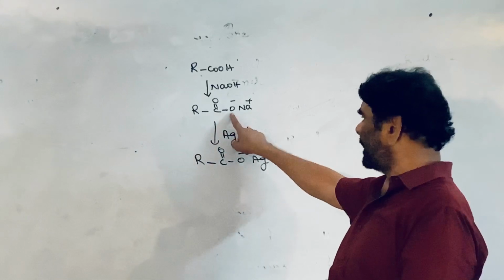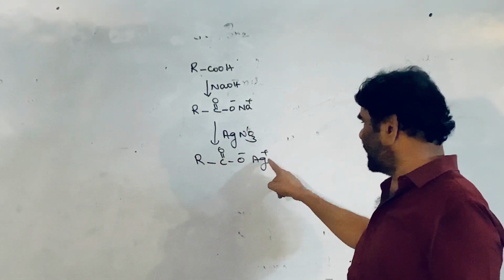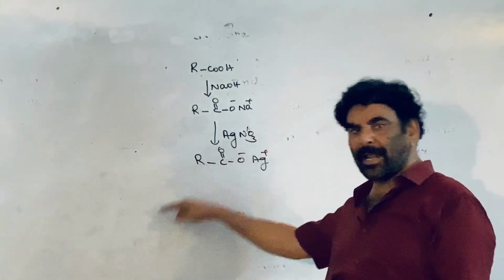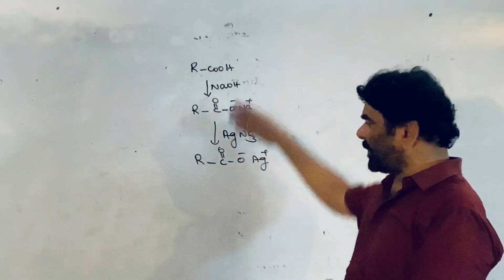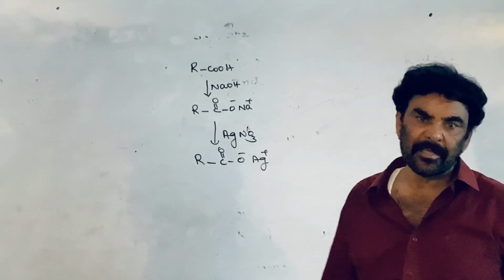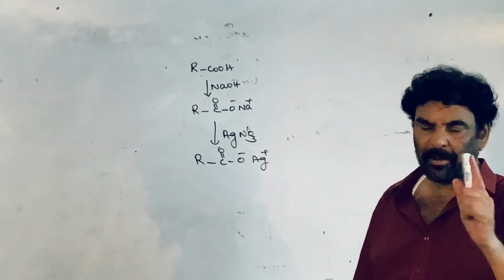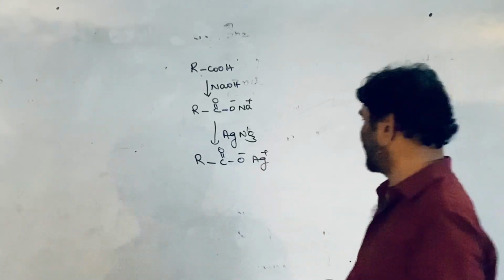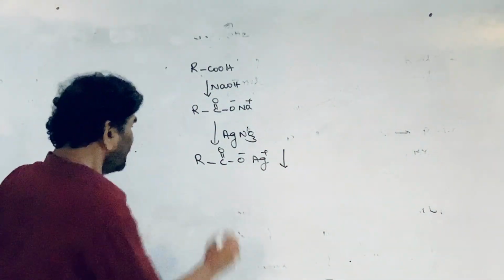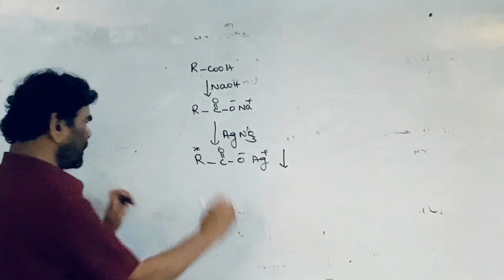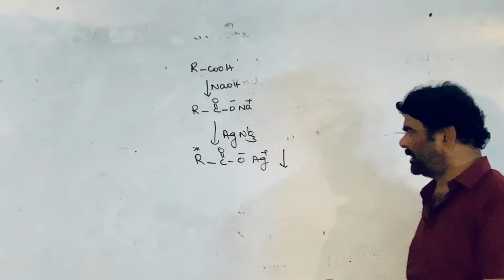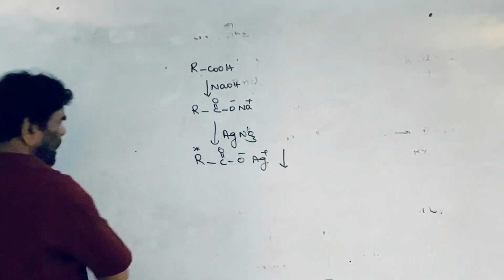To the solution containing the carboxylate anion, if you add any salt of silver which provides silver ion, then the ionic product of the silver salt exceeds its solubility product, precipitation takes place. This is R, the side chain of the carboxylic acid.